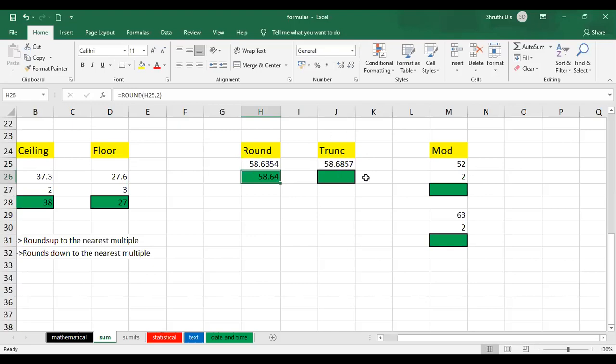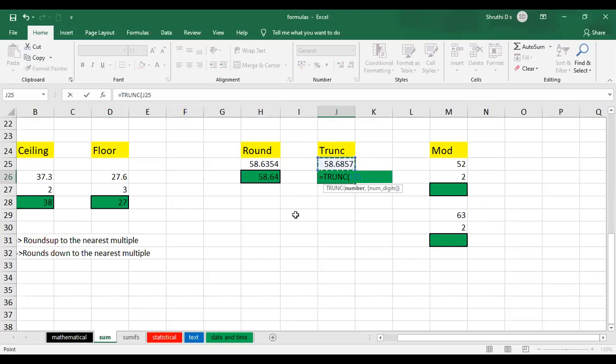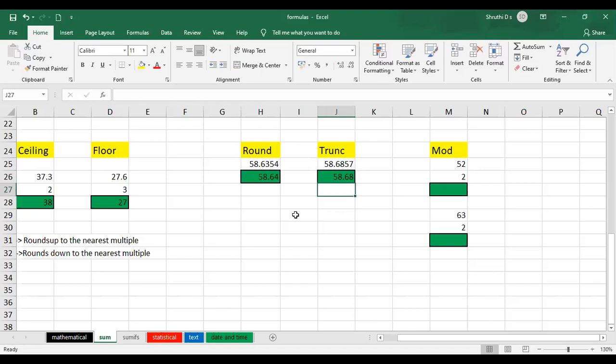Now the trunc function. Here also we are dealing with the number up to certain decimal points that you give. I'll select the cell and give the number of digits as 2, but here it doesn't round up the numbers. It just selects 2 numbers after the decimal point. Just press enter. It is going to give you 58.68 as it is.